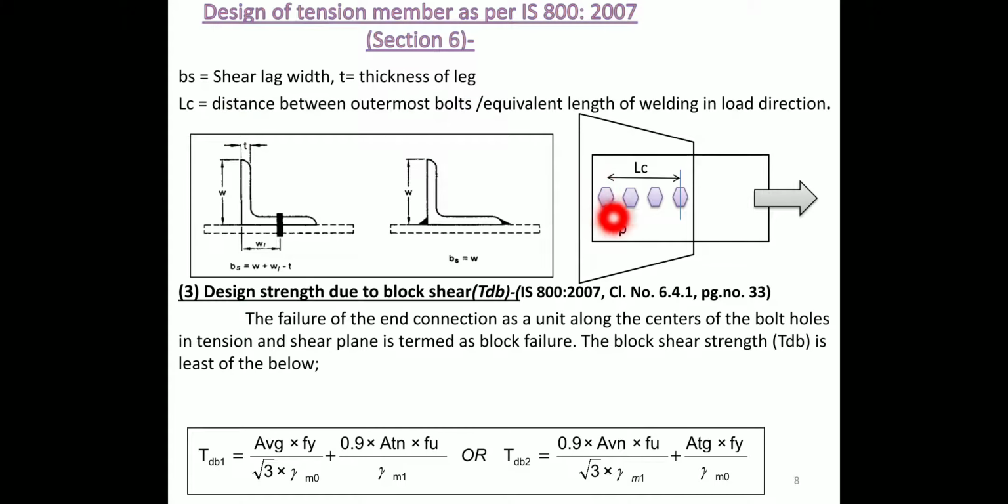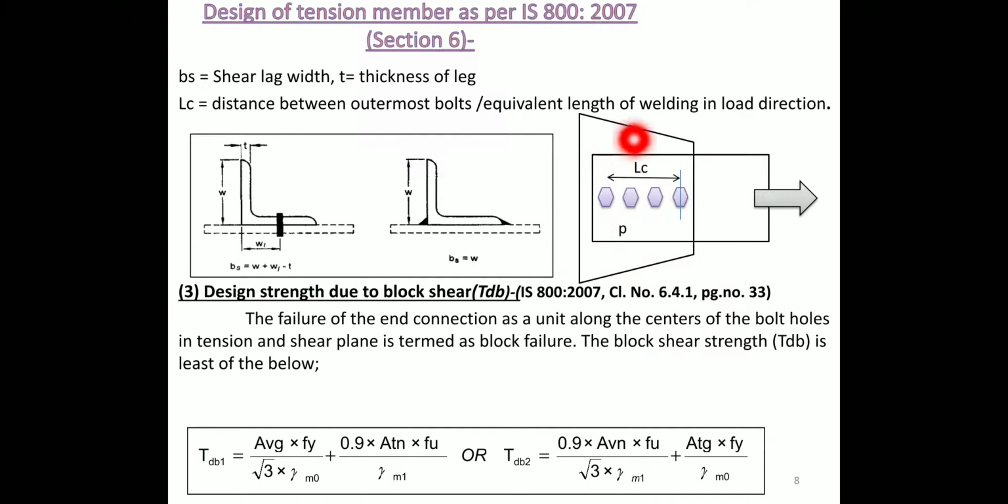For example, bolts are placed in the form of chain bolting in a straight line: first bolt, second bolt, third bolt, fourth bolt. The distance between the outermost bolts is known as LC, or the equivalent length of welding in the direction of load or force.